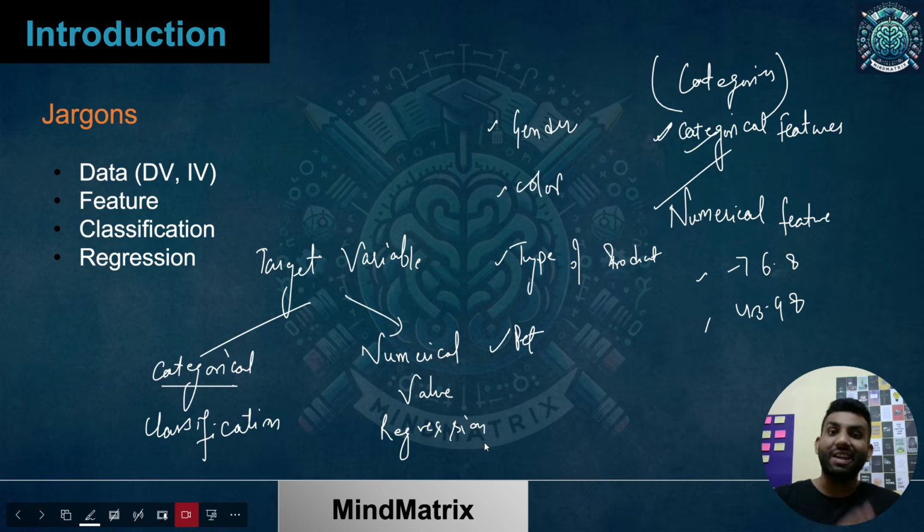I have to classify my data point into this category or this category or this category. Or if my target variable is a value I'm trying to predict, then there is no category that it must be one or two or three. No, there has to be a particular value it must be predicting.